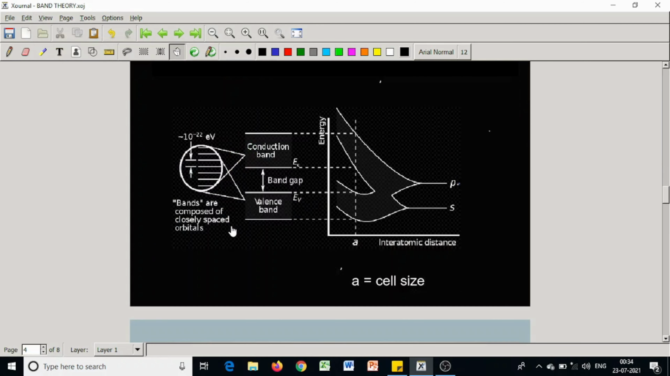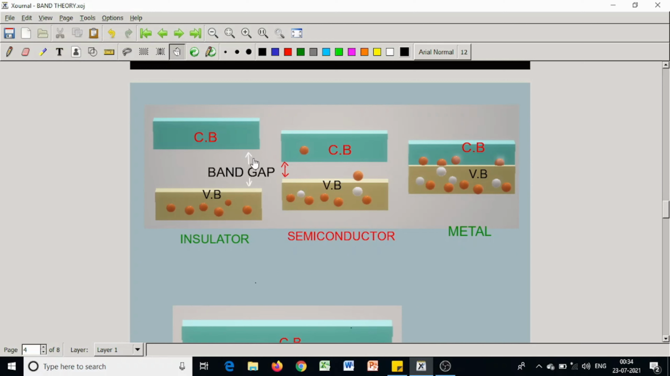When this band gap is of the order of 3 electron volt or larger, maybe 200 electron volt, 300 electron volt or 1000 electron volt, all are called insulators, because ordinary temperature or electric field cannot impart sufficient energy to the electrons in the valence band to move to conduction band. So conduction is zero. They are insulators.